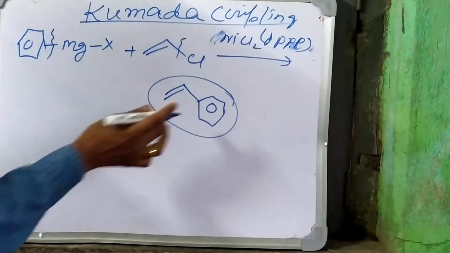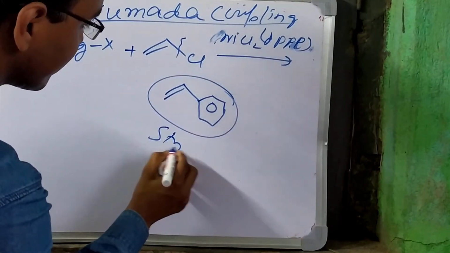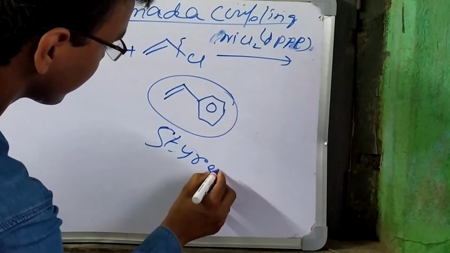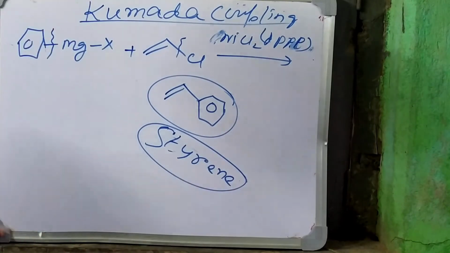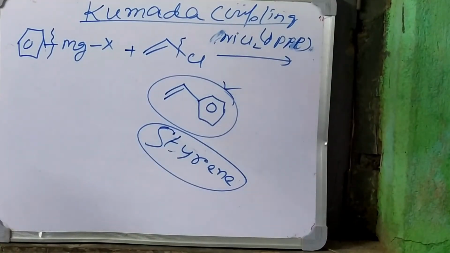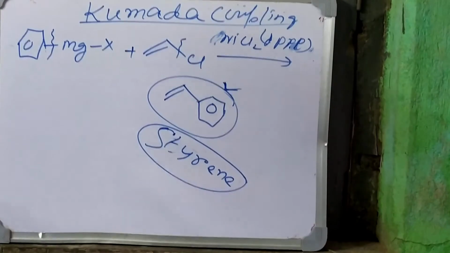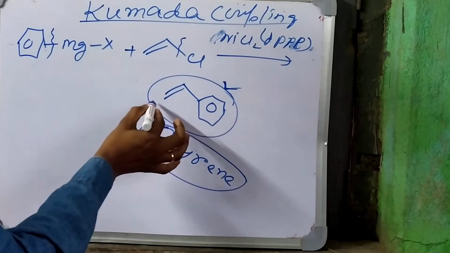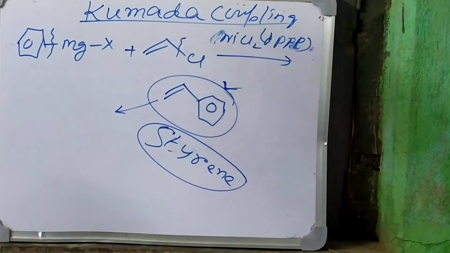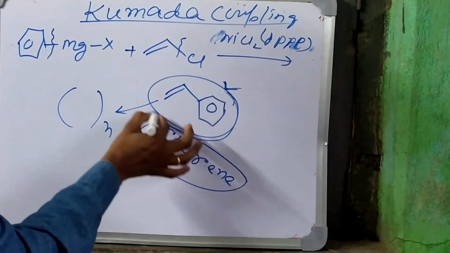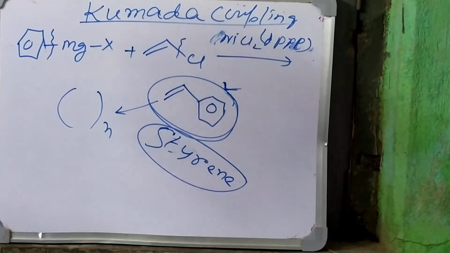Do you know this compound's name? This is styrene. Last week, you know that in Visakhapatnam some gas was leaked. This gas is that gas. Due to that gas, some people died. This gas is styrene. It is available in polystyrene form, and it was leaked from that industry in Visakhapatnam last week.